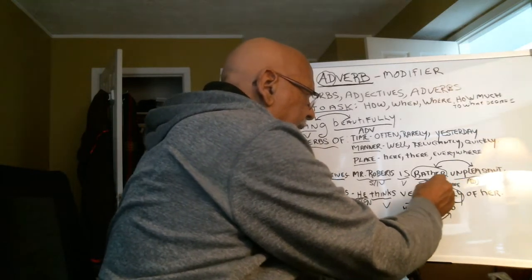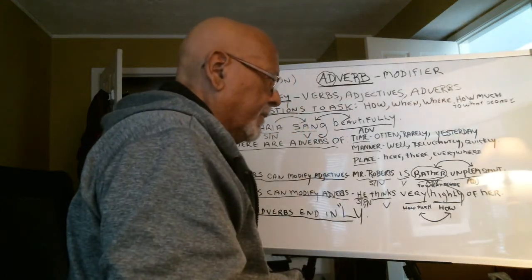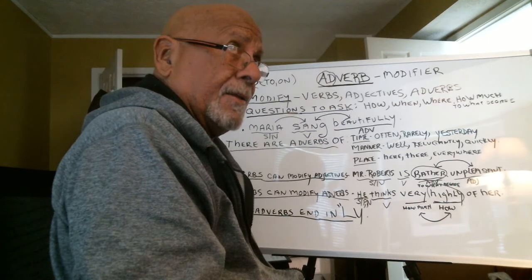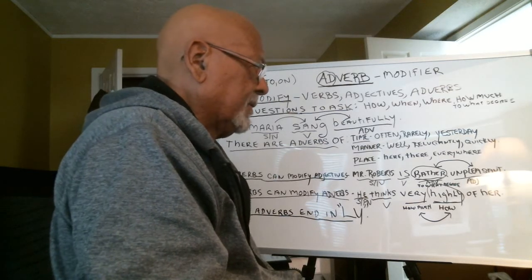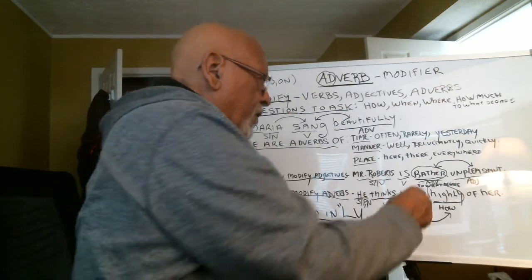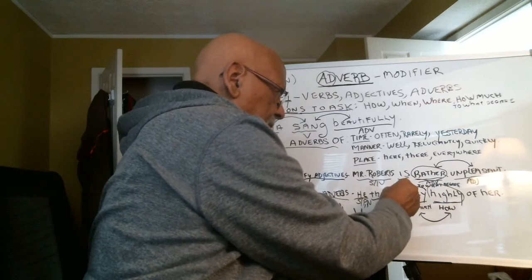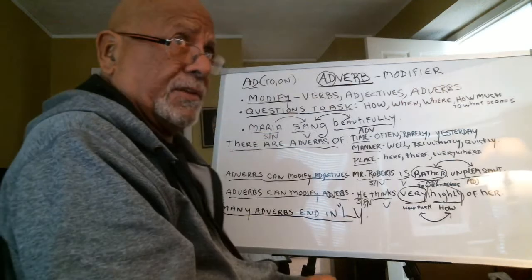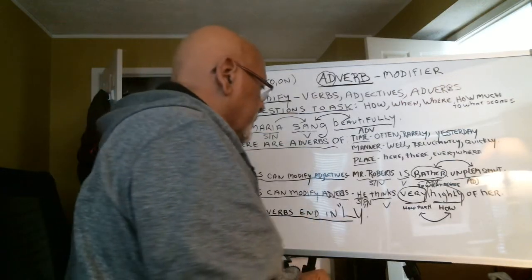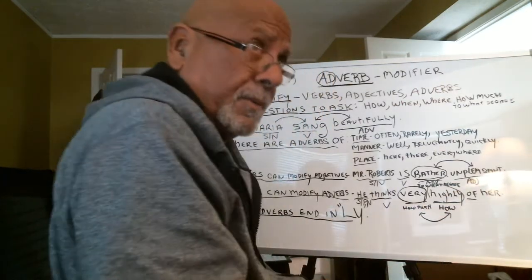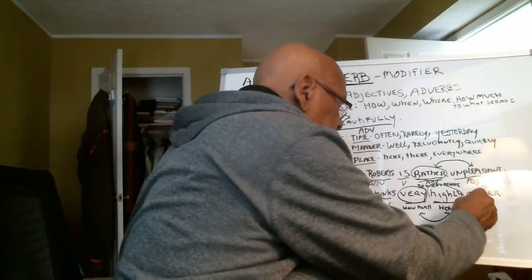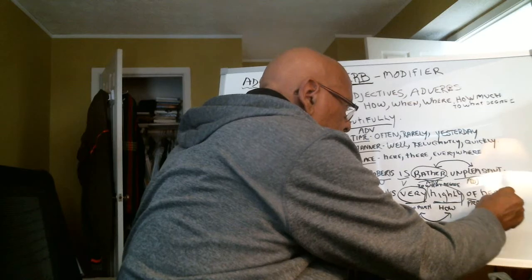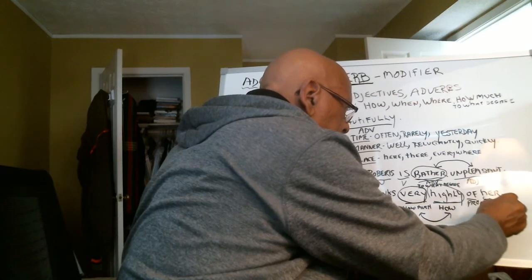He thinks highly of her. To what degree does he think highly of her? Or how much? Very. And very is always an adverb. Of, preposition, her, pronoun.